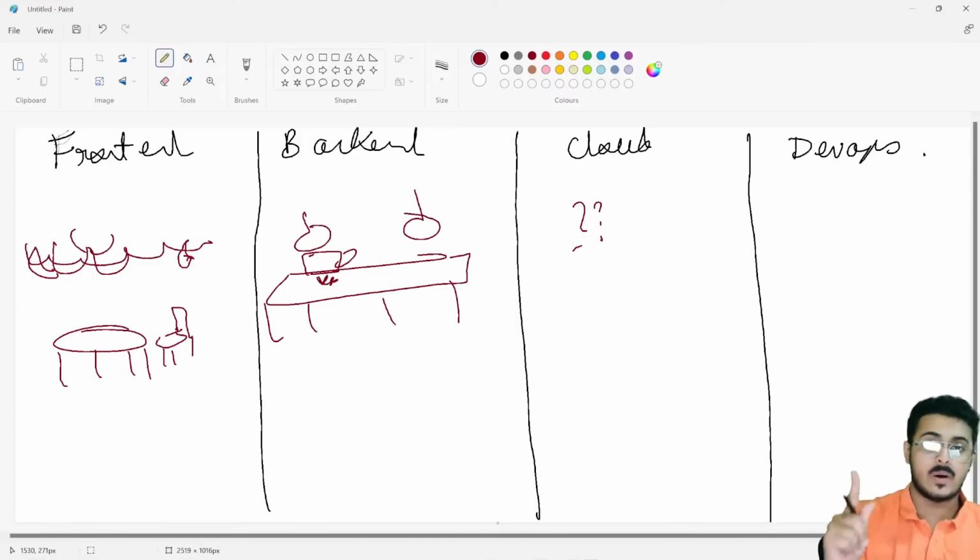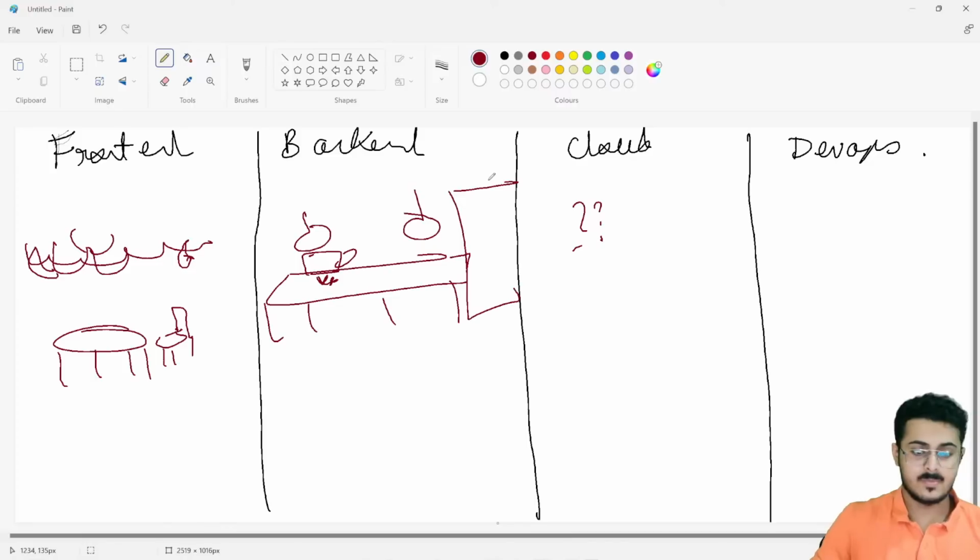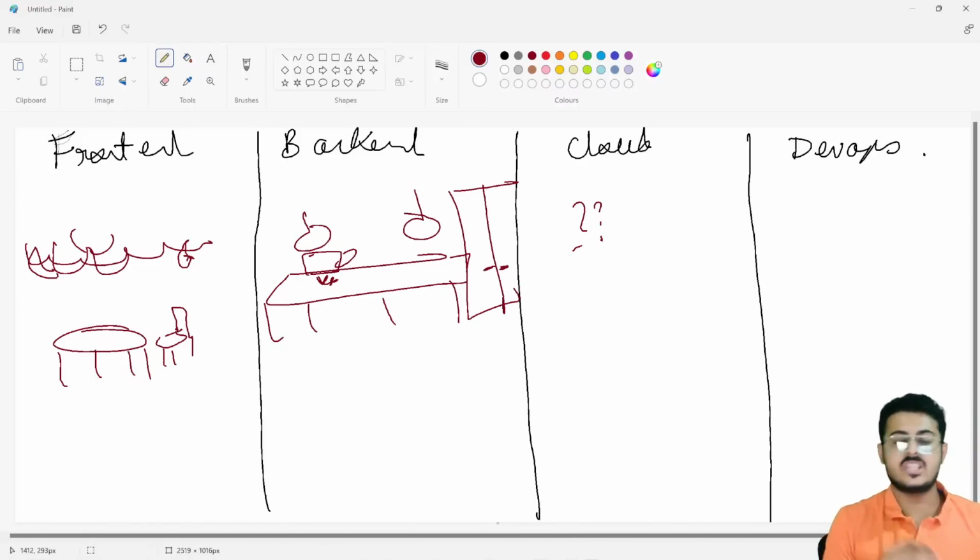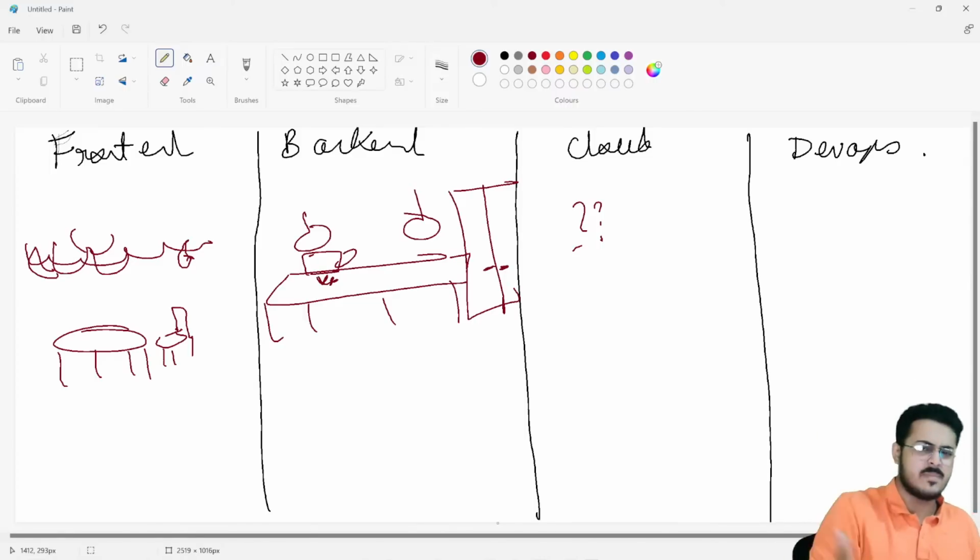Now, backend also has one more additional thing associated with it. That is the fridge. Each kitchen will have a cold storage or a storage room where they store all their spices, their vegetables, their meat, and all those kinds of stuff. Now that is basically where the chef will be.